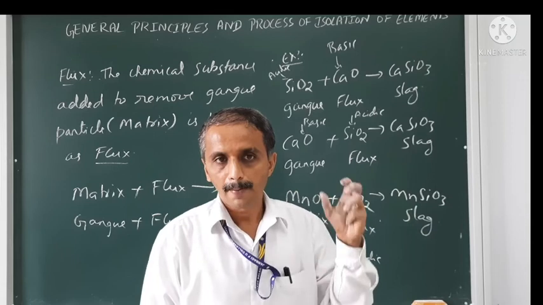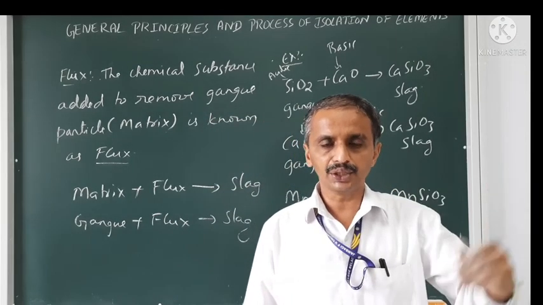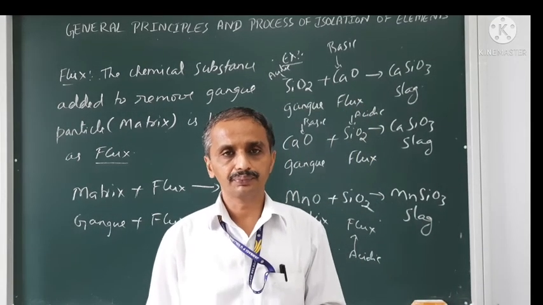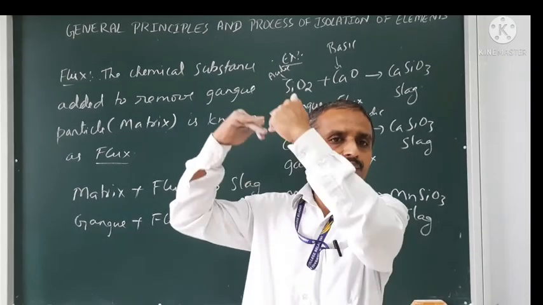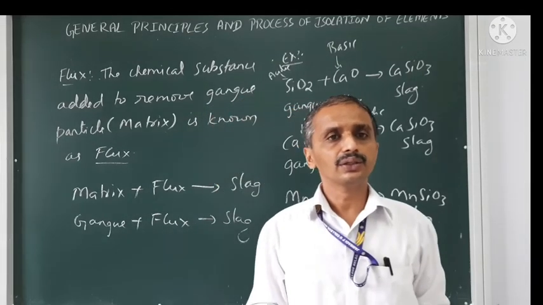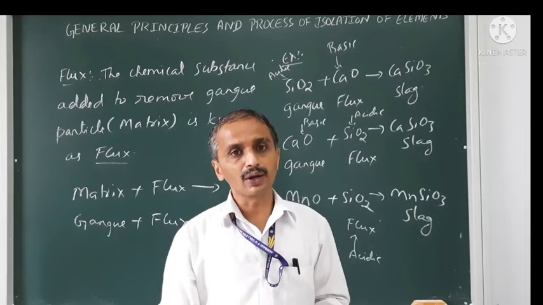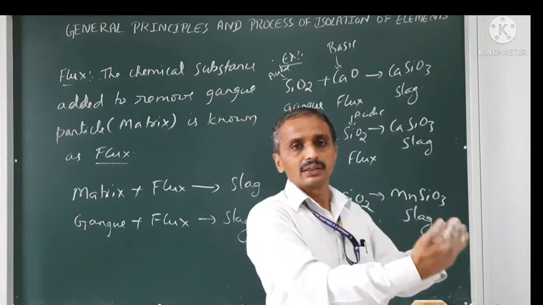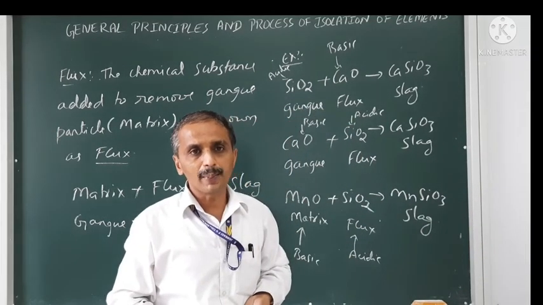Sometimes a metal oxide solution may be conducting in nature, or have conductivity. Then I can use electrometallurgy. Or sometimes by heating to a high temperature in the presence of some reducing agent, the metal oxide may be converted into metal easily. Then I can use pyrometallurgy. Or sometimes I can convert them into a solution, and from the solution I can get the metal back.